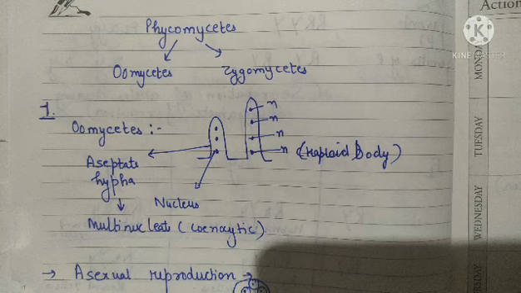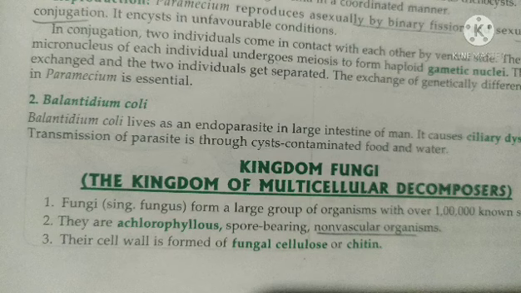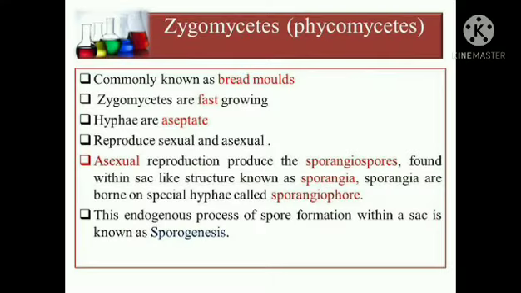But in septate hyphae, the septa are laid down after nuclear division, means after each nucleus there will be a septum, there will be a wall, and such hyphae is referred to as asyncytic hyphae. So these fungi reproduce both by sexual and asexual means, and asexually they reproduce by production of sporangiospores, and these sporangiospores are produced inside a sac-like structure known as sporangia.